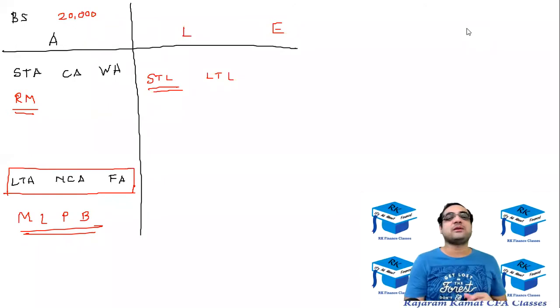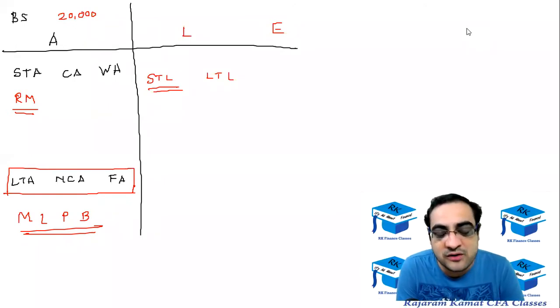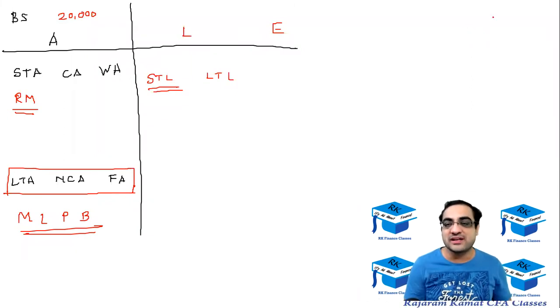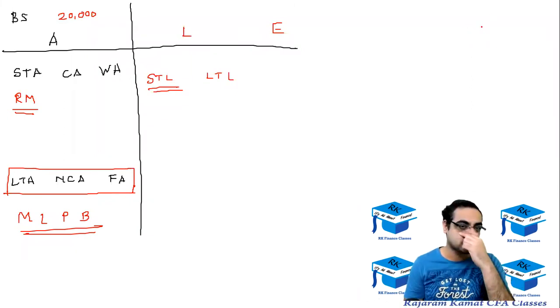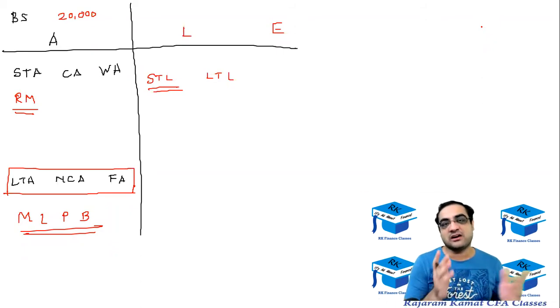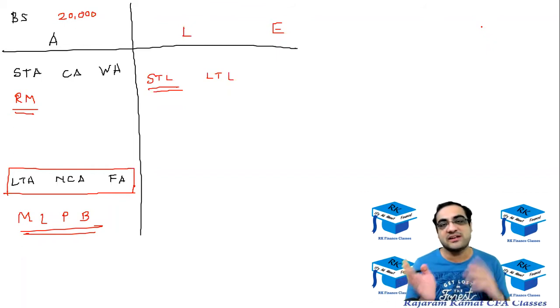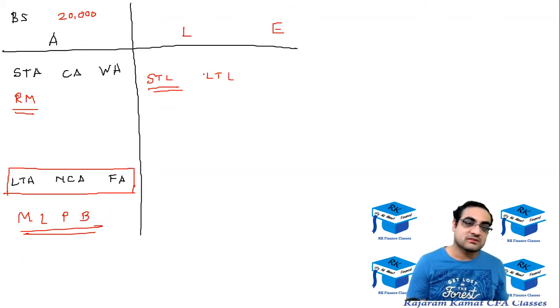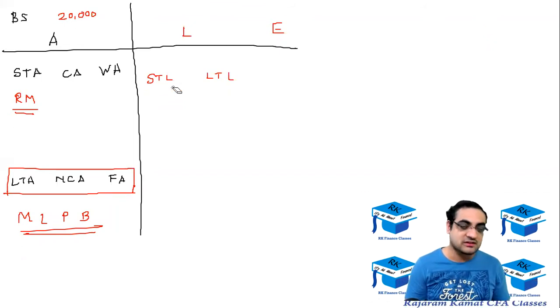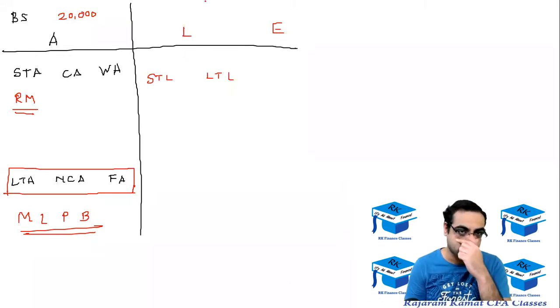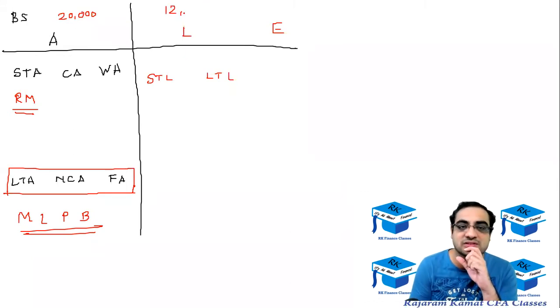Wonderful. And if you are able to pay the long-term liabilities when they are due, you are considered to be a solvent guy. And I gave an example of 4 situations in practical life where you could be liquid solvent, liquid insolvent, illiquid but solvent, illiquid and insolvent. So these were the loans, and let me take the loans this time as, let's say, 12,000. So the equity would be 8,000.